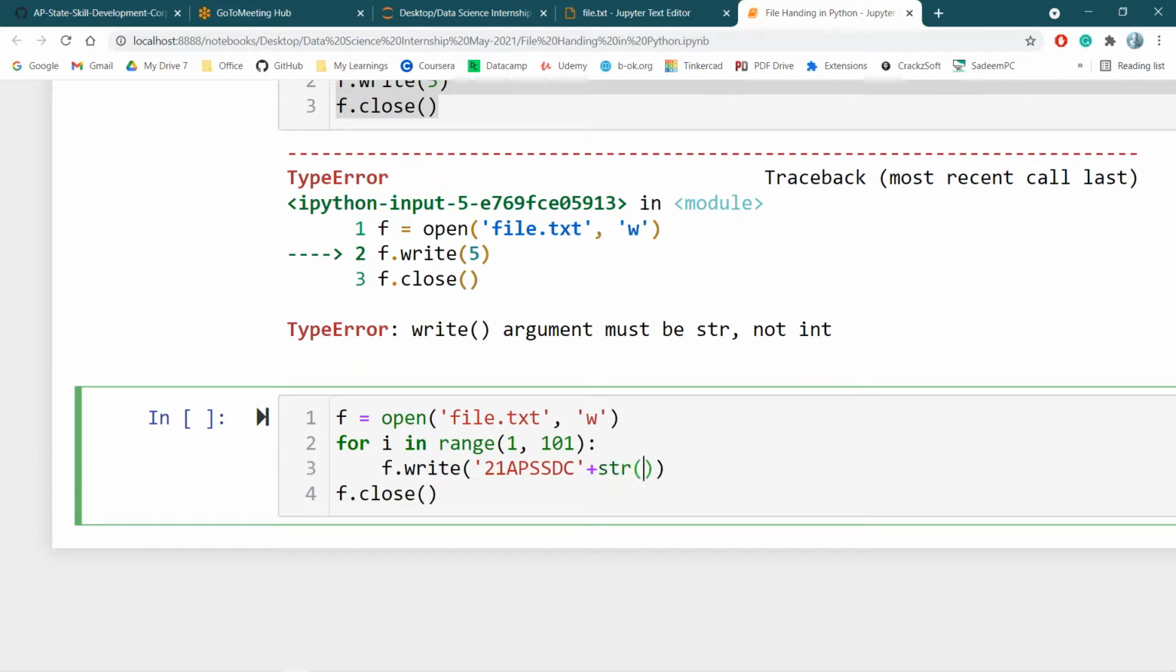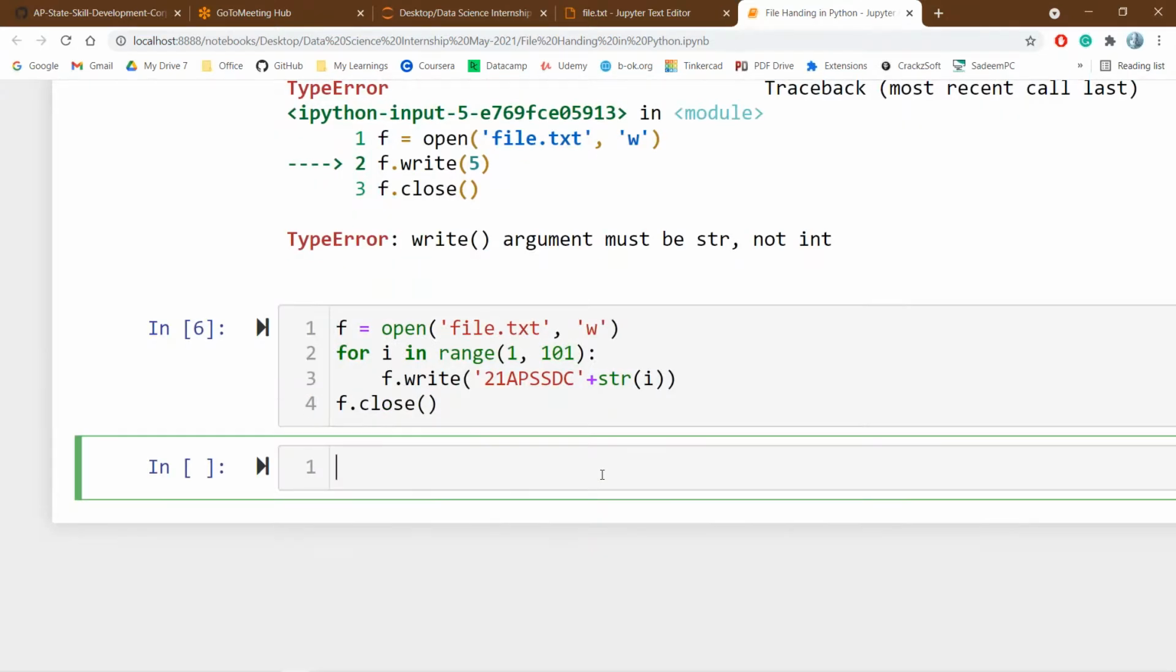For that purpose, I'm creating the variable i. What I'm doing here is simply creating 21 AP SSDC 1, 2, 3, 4, 5, the roll numbers from 1 to 100. Now let's see what is happening. In file.txt, I have written the 1 to 100 roll numbers.